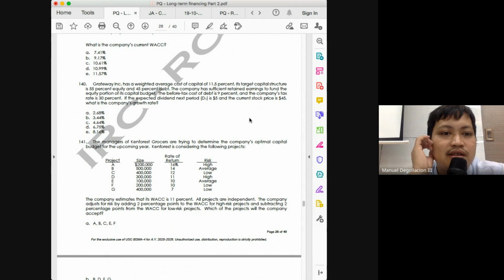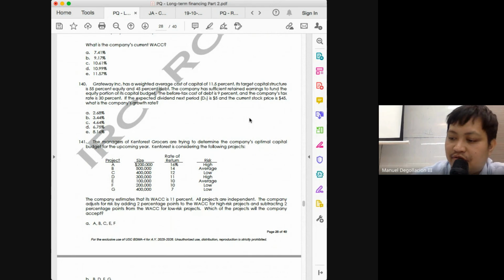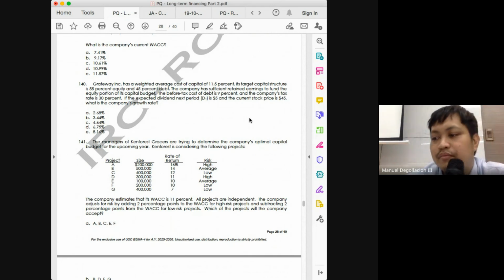Since the WACC is 11.5% and the weight of your equity is 55%, the weighted cost of your equity would simply be 55% times 11.5%. How much is that? 11.5% times 55%. That means, is our cost of equity 6.325? No, that is your weighted cost of equity.